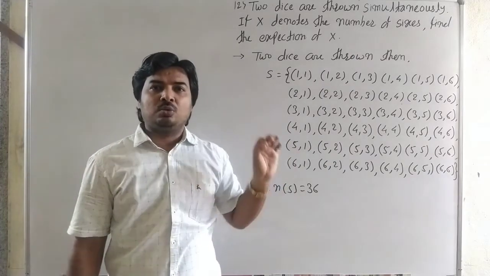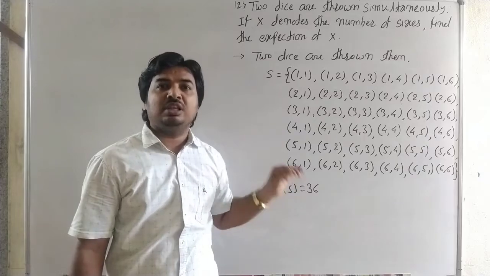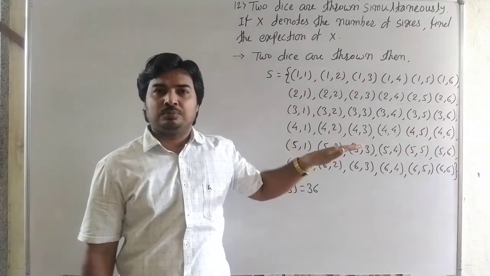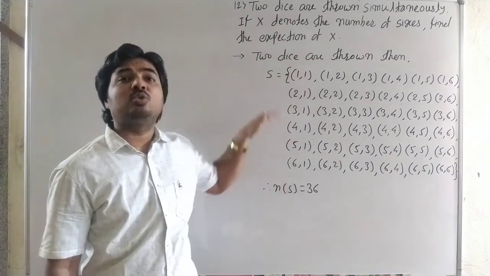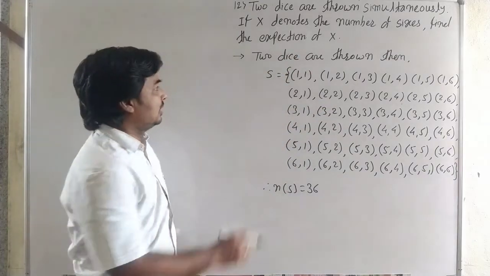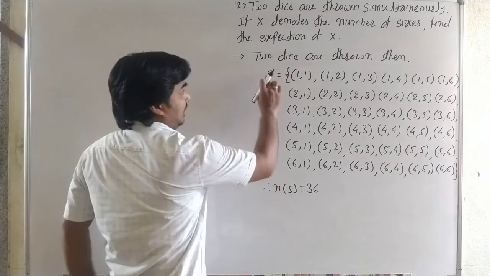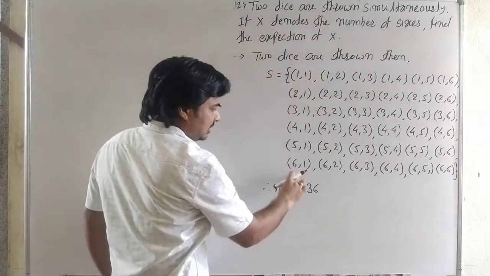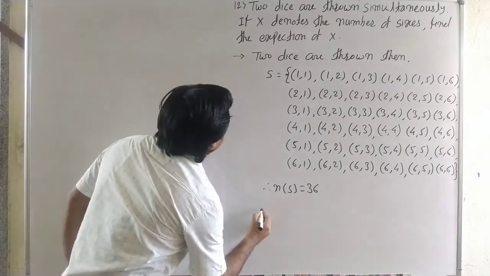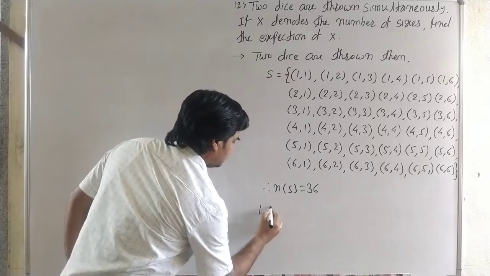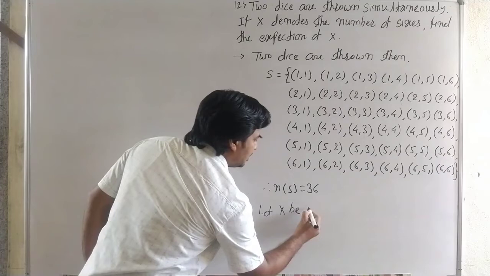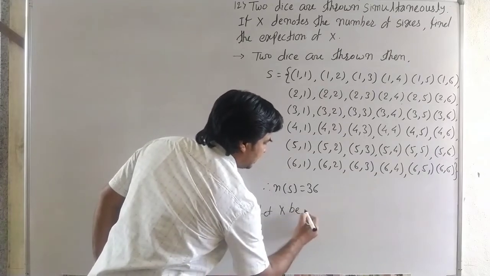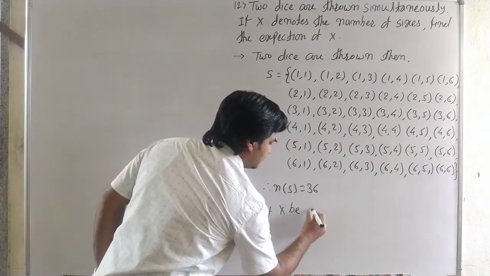That means we count the number of sixes in each outcome when 2 dice are thrown. And here there are 36 outcomes. Let x be the random variable, that is the number of sixes.